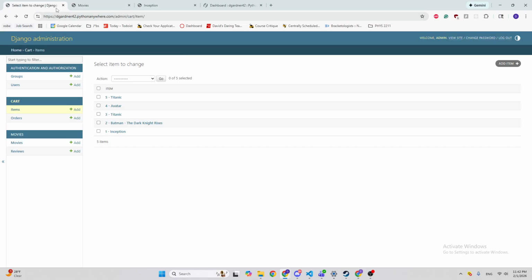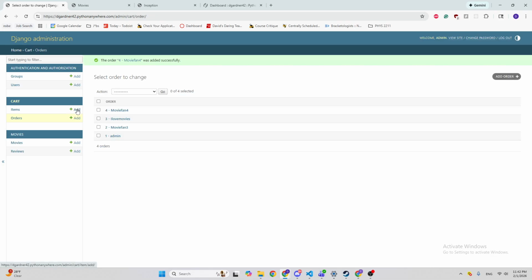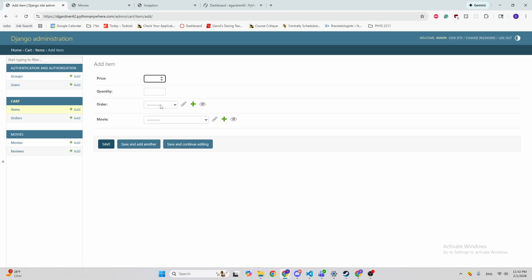And so yeah, I guess we can add an order. This is Movie Fan 4's order. Its total is 67, or actually no, we can add another order to admin, and that one's 67, and he bought like 5 copies of Avatar at 13.